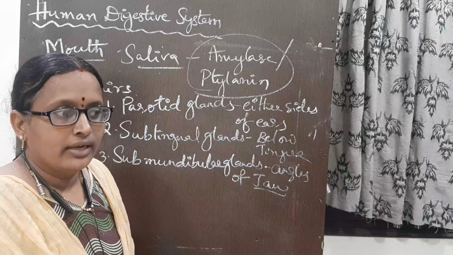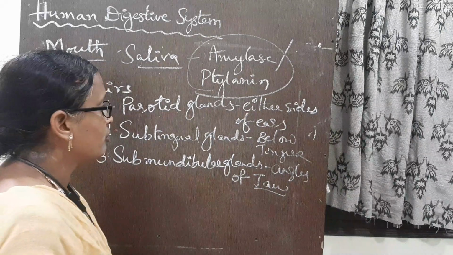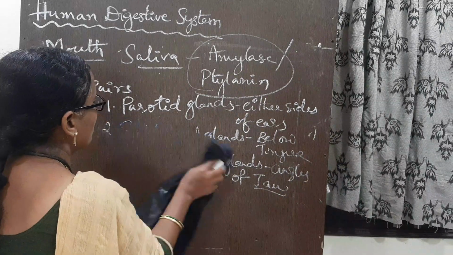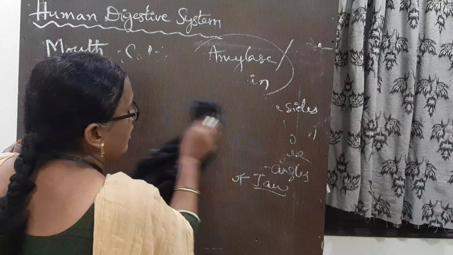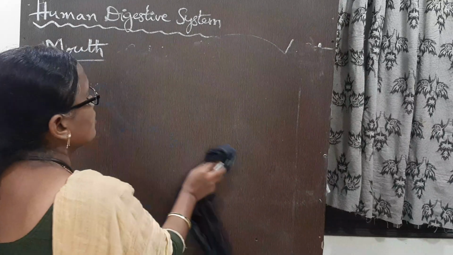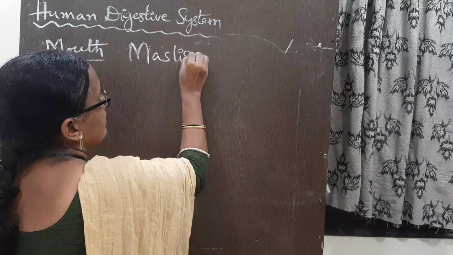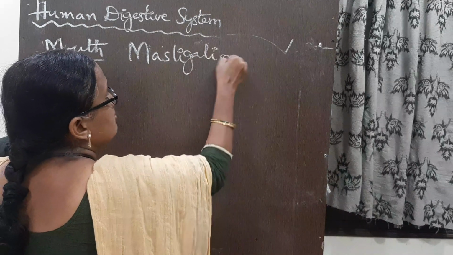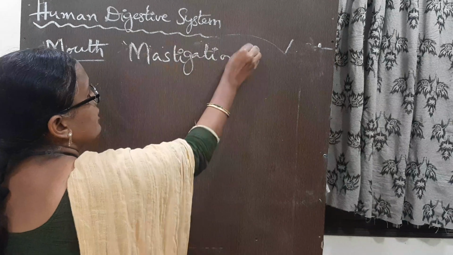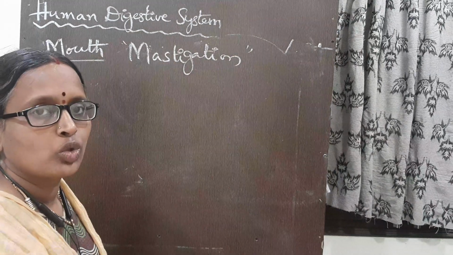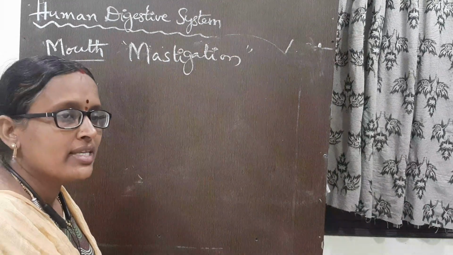While we grind or chew the food, our food is added with the saliva. This total process is known as mastication. Cutting the food and mixing it with saliva, this whole process is known as mastication.